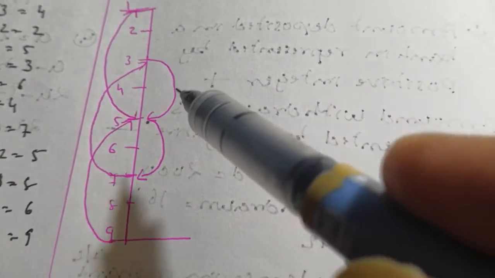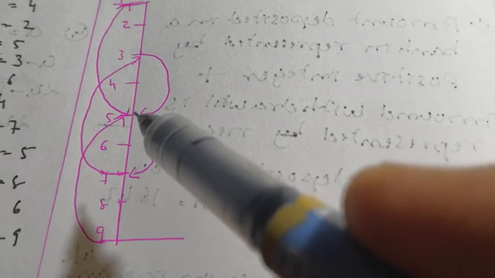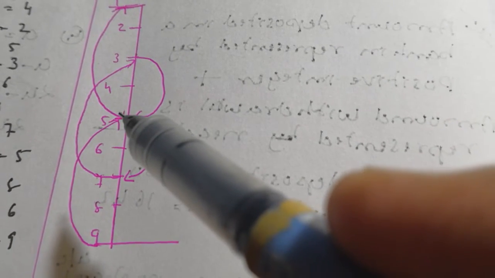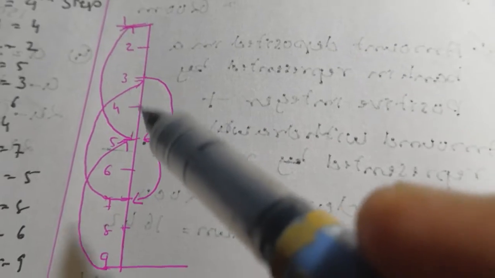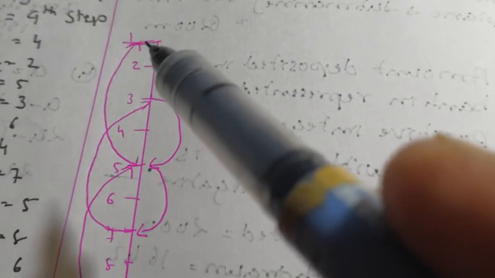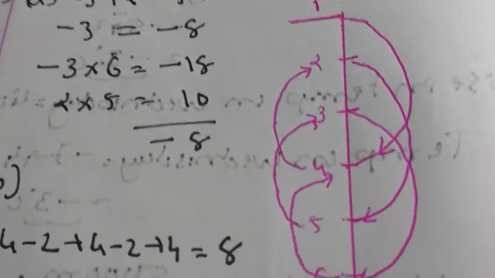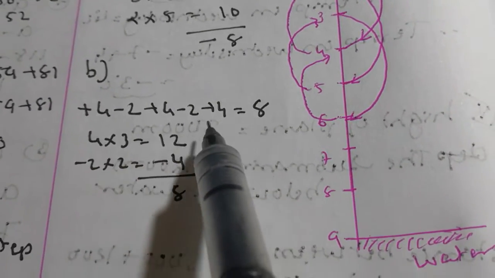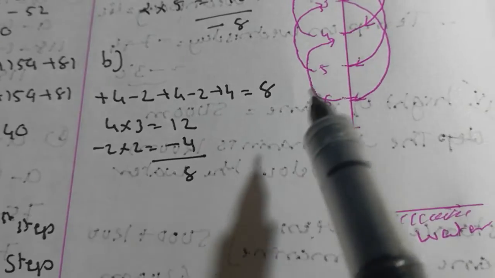Then he goes back to step 5, 2 steps down. 1 and 2. From 5, 4 steps. 1, 2, 3 and 4. So he is going to reach the top. So that has been represented: 4 minus 2, 4 minus 2, 4. So the answer is 8.